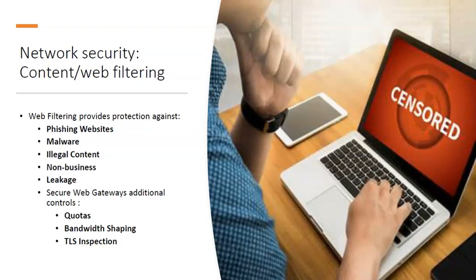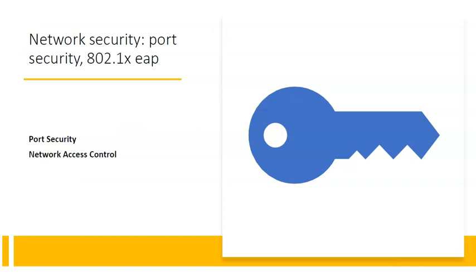So the next in network security is port security, which is very important, and there is a standard for the same, that is 802.1x. The 802.1x is a network authentication protocol that opens ports for network access when an organization authenticates a user identity and authorizes them for access to the network. The user identity is determined based on their credential or certificate, which is confirmed by a RADIUS server.